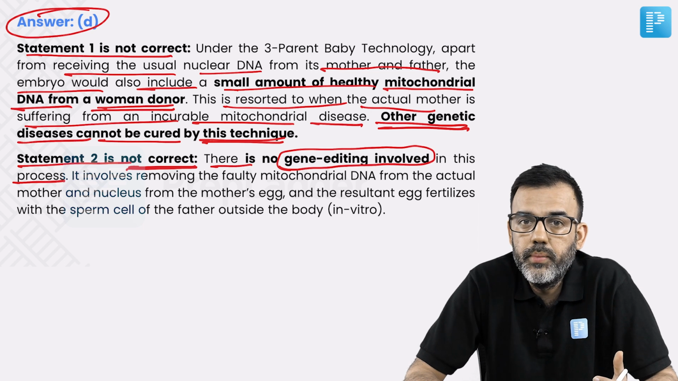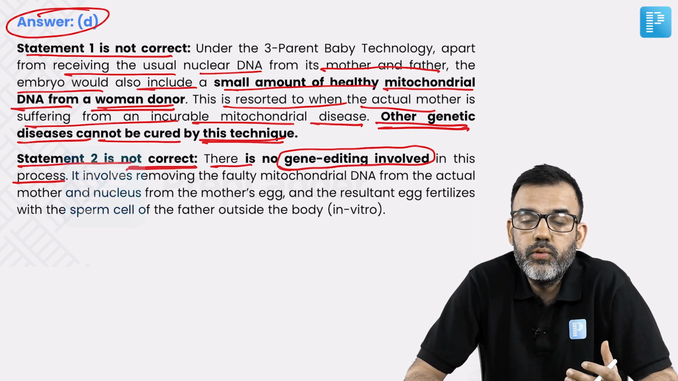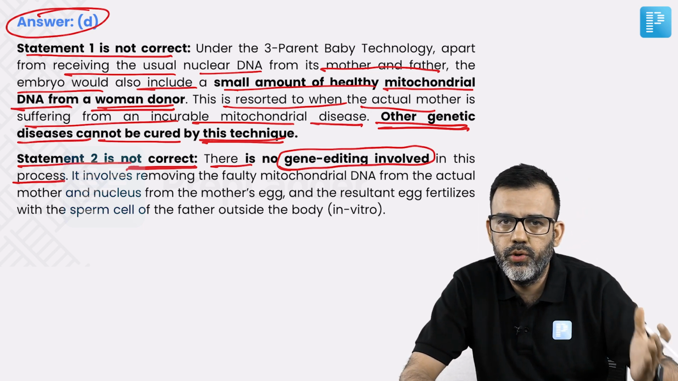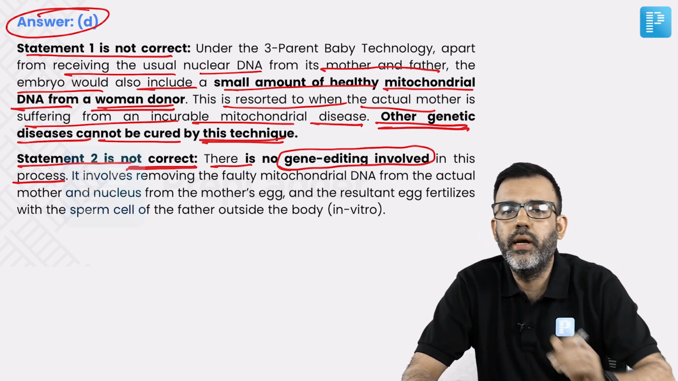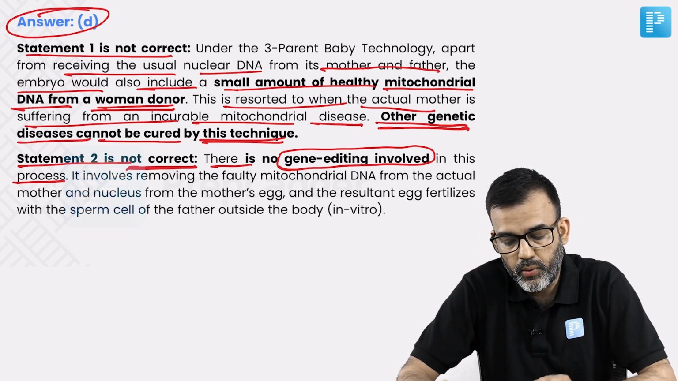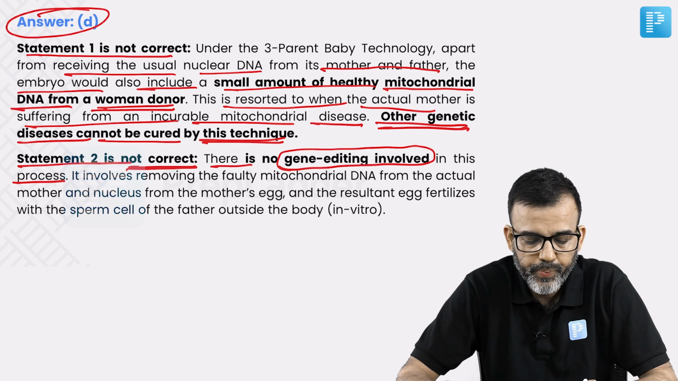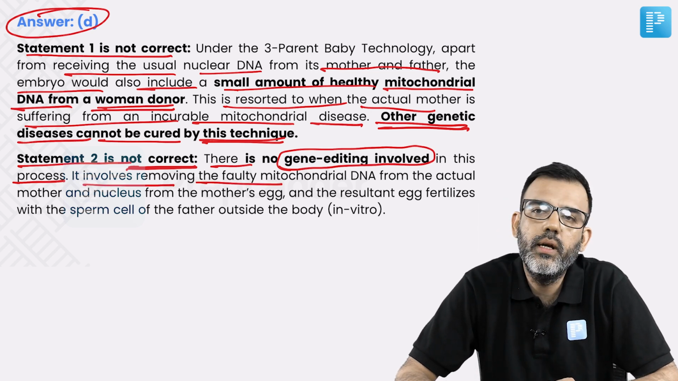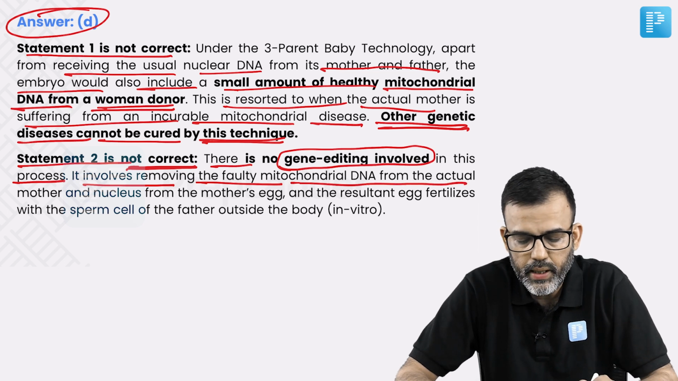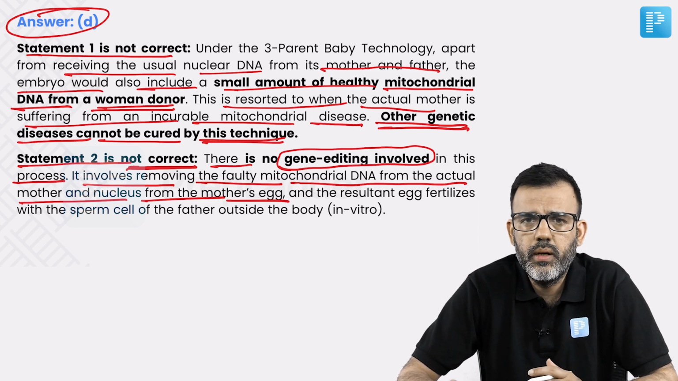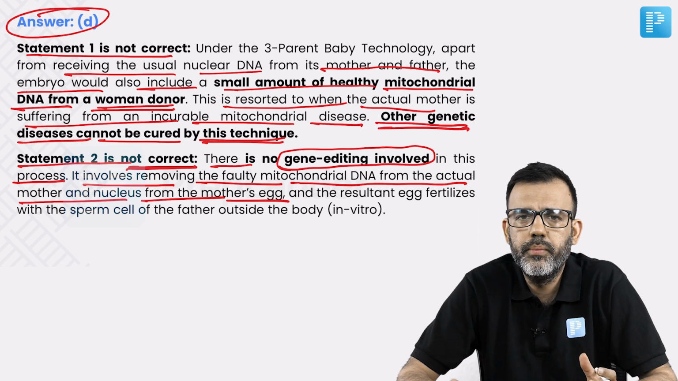The problem remains with the mother, but through this three-parent baby technology we are just trying to stop those genetic disorders from being inherited by the offspring. That's the only aspect. So, there is no gene editing involved in this process. It involves removing the faulty mitochondrial DNA from the actual mother's egg and keeping the nucleus. The nucleus is perfectly all right, and the nucleus is the genetic material basically. So, the offspring will be technically connected to the mother.